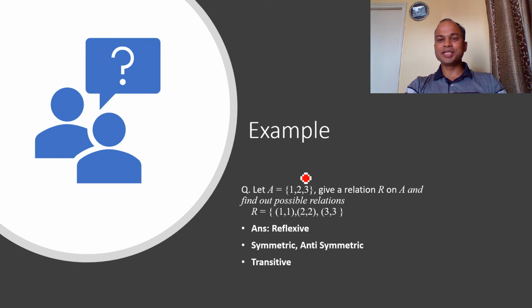Now this is our final example. In this example, we have set A with elements 1, 2, 3, and we have to find the relation on these pairs. The pairs are 1 1, 2 2 and 3 3. We observe that all pairs have the equality relation. So by default we are talking about all elements of A: 1 is related to 1, 2 is related to 2, 3 is related to 3. Therefore, this relation is reflexive.